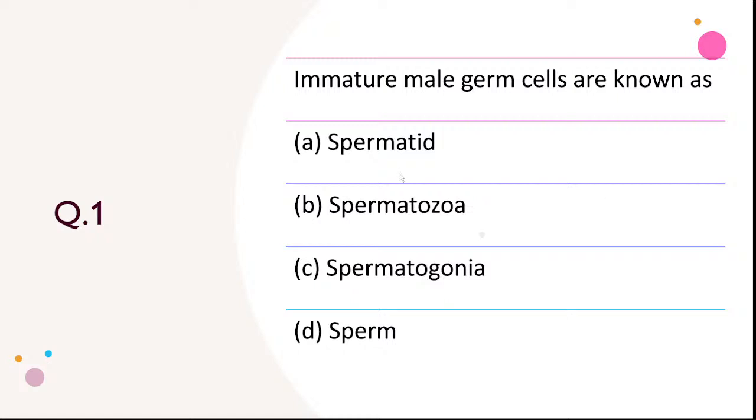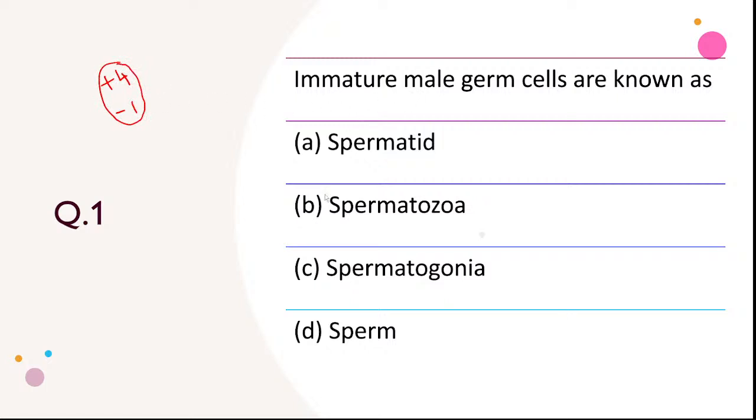Before I answer this question, the options are spermatid, spermatozoa, spermatogonia, and sperm. We need to select one, and this is a multiple choice question. If you answer correctly, you will be awarded +4, and if you give an incorrect answer, there is a negative marking of -1. So you need to be very careful in selecting.